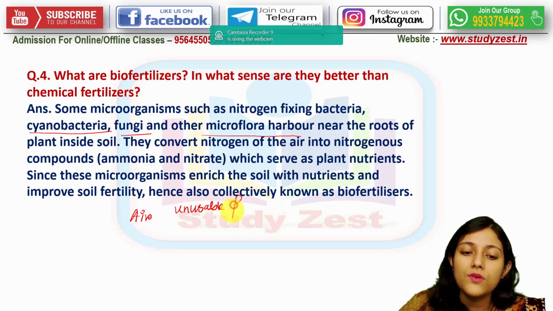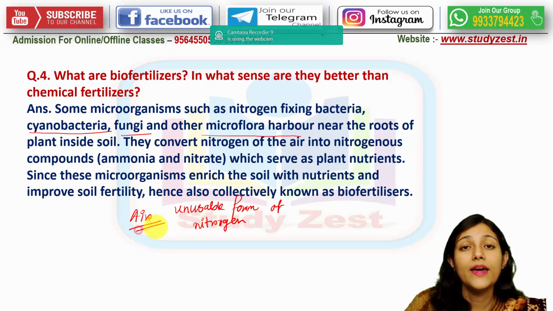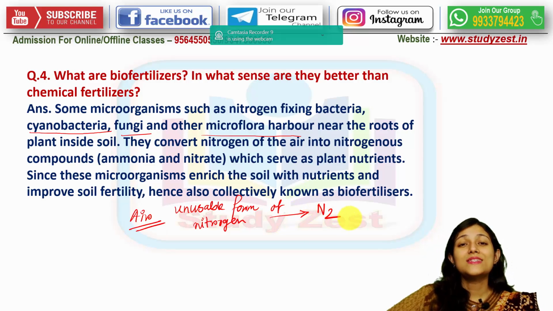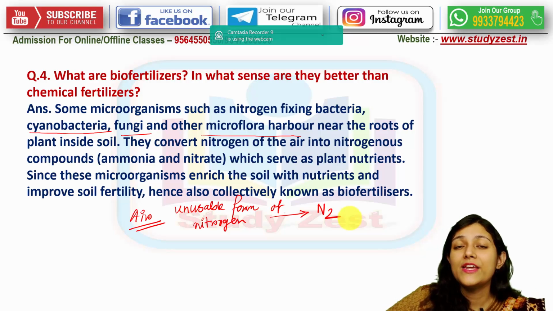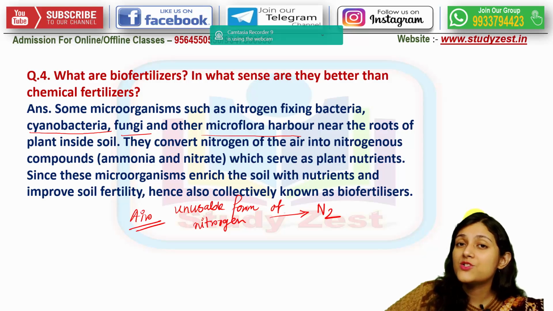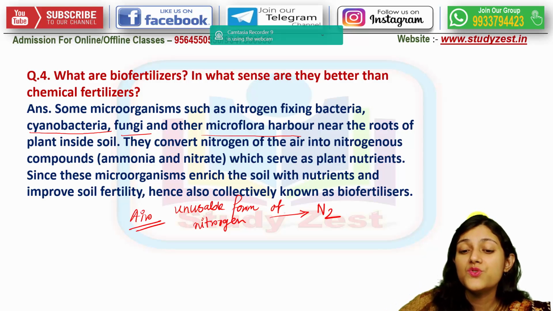And what is it? It is N2. So this N2 cannot be directly used by the plants nor us. So for that it has to be converted into usable form.